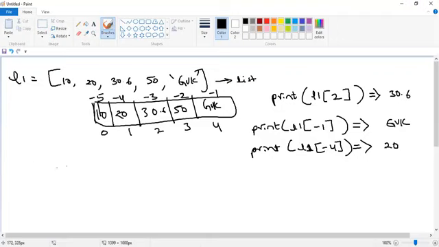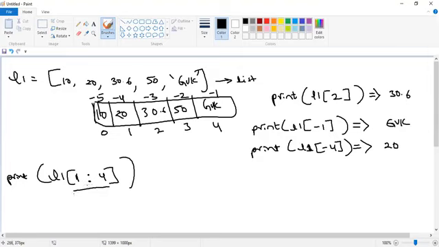Suppose I am writing L1 of, mentioning the starting index as 1, then colon, then followed by what? Here I am giving 4. So print of L1. So what is this?